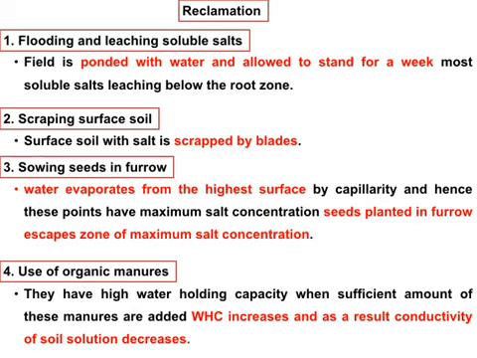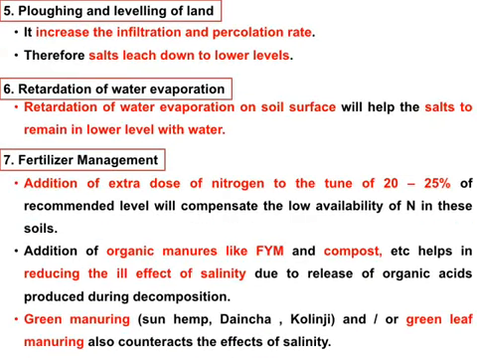Then use of organic manures. Organic manures have more water holding capacity, and more water means it can dissolve the salt. So we can apply organic manure to manage this salinity problem. Plowing and leveling the land increase the infiltration and percolation rate.